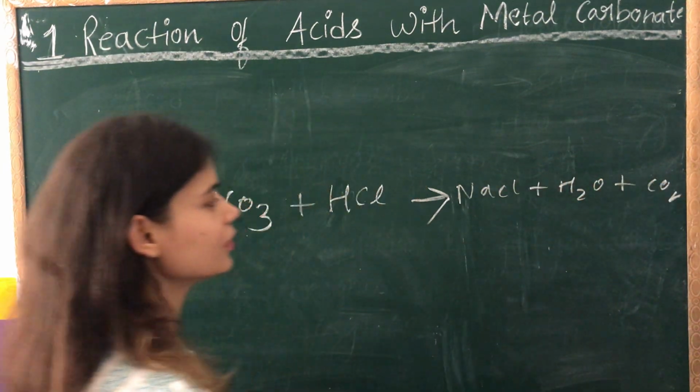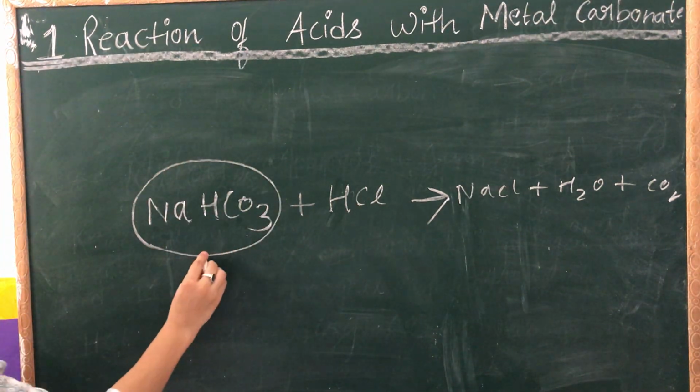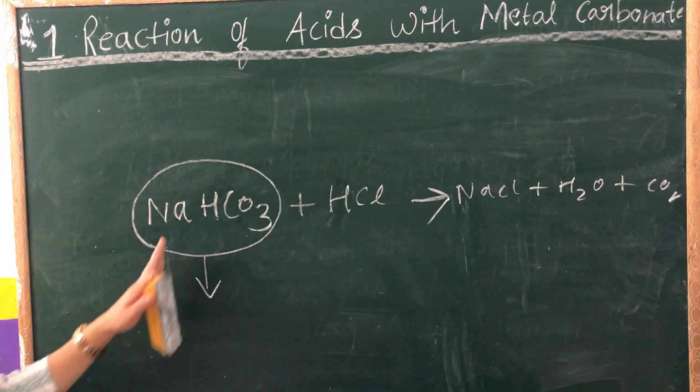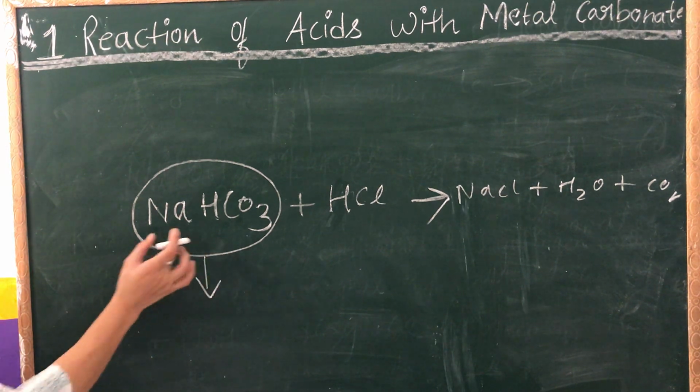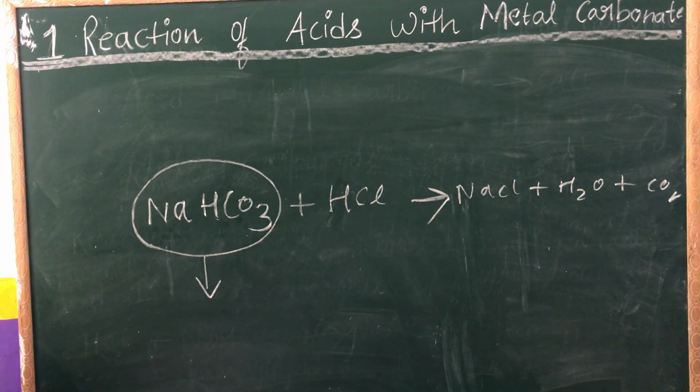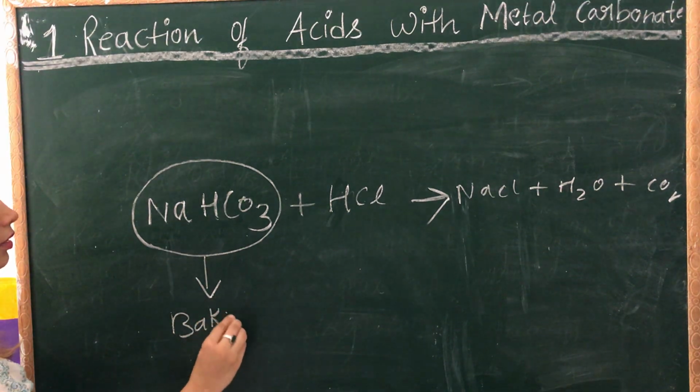Okay. So what are we going to talk about here? We are going to talk about this metal hydrogen carbonate. Children, this metal hydrogen carbonate is also known as baking soda. Remember you use baking soda in your home. Your mother might be using that for cooking, for baking. So that is this compound. This is a metal hydrogen carbonate, sodium hydrogen carbonate. Okay, so you can write down this is also baking soda.